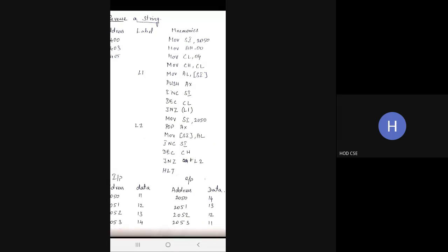It increments the value. Then it goes to 2051. Again, it is like a loop. Again it will perform the second instruction. So first it will increment the source index memory location. It moves to the next memory location. After that, the value present in the memory location is moved to AX and it will be pushed to the stack. Again, it will do the same procedure till the count register receives 0.